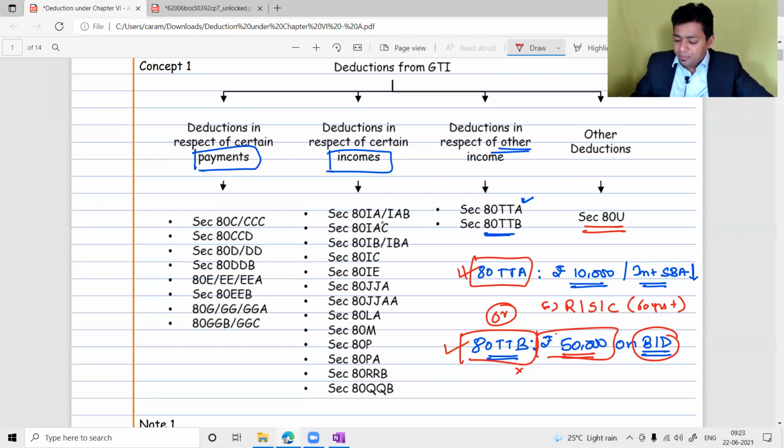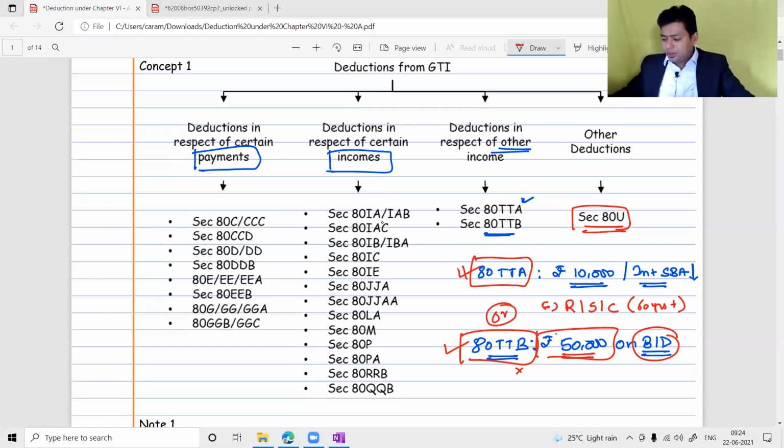80U, can you please tell me the deduction in 80U? How much is the amount of deduction available in 80U? Very simple section, a three-line section. I want the threshold limit of 80U. How much is the deduction available in 80U? 75,000. Just a minute, one of the students is messaging me.